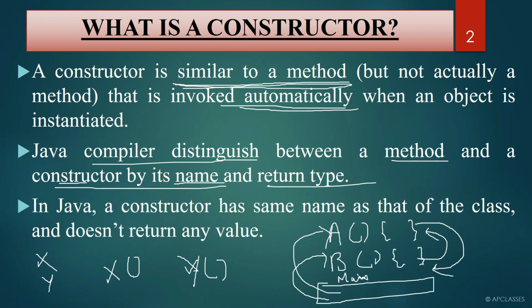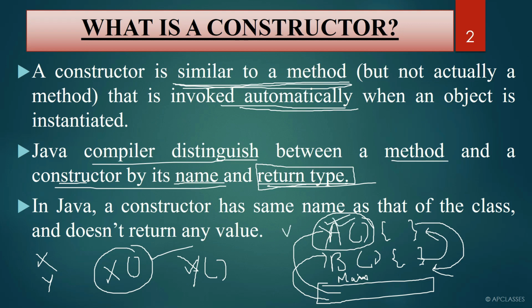The reason is a method will never have a name similar to the class. A constructor name is always similar to the class. That is the first thing, and the second thing is that a constructor will never return anything. First thing you have to remember is that a constructor name will always be similar to the class name. The second thing is that a constructor will never return anything, whereas a method name is never written similar to a class name, and a method will return something, right?